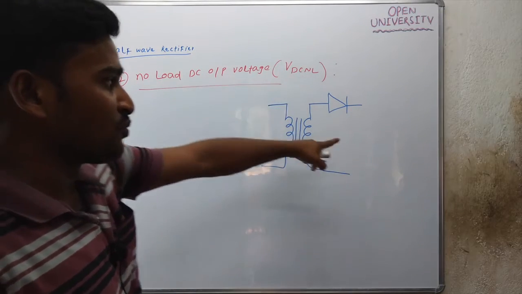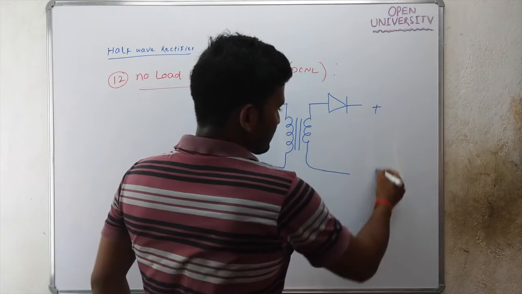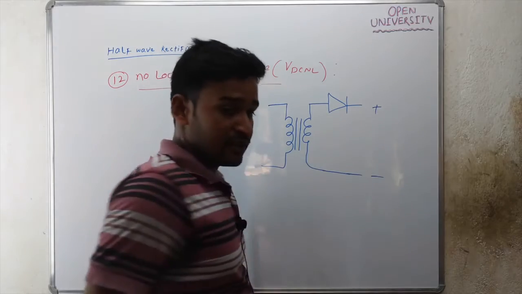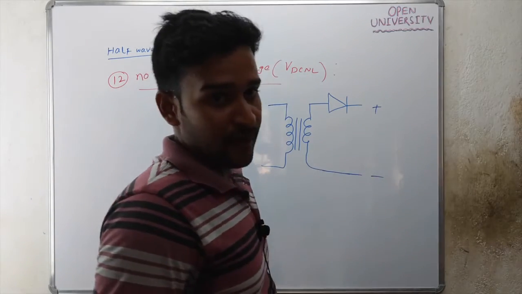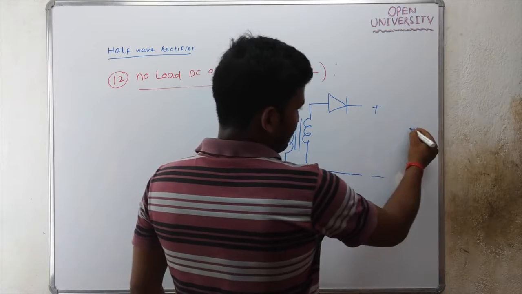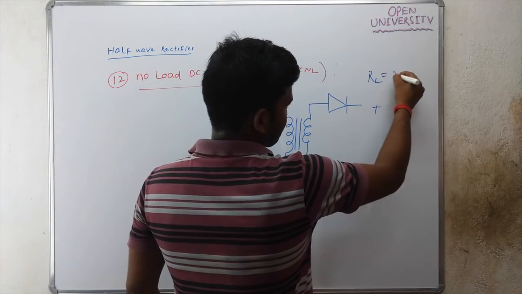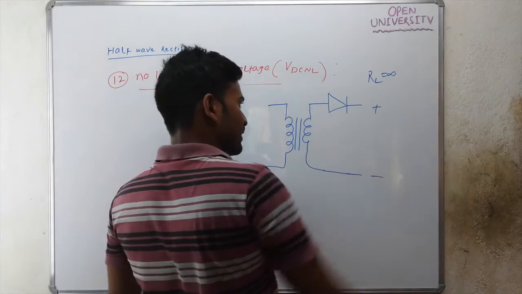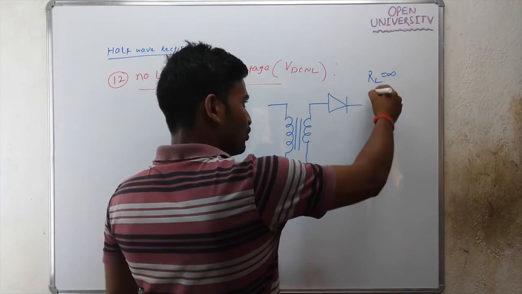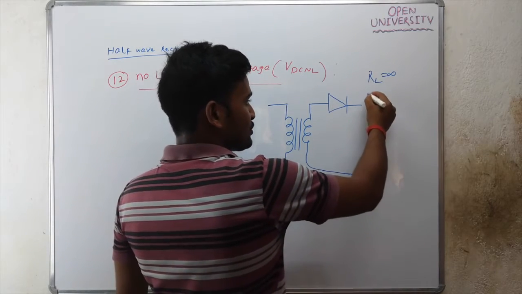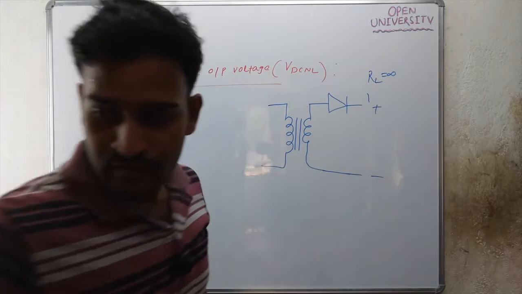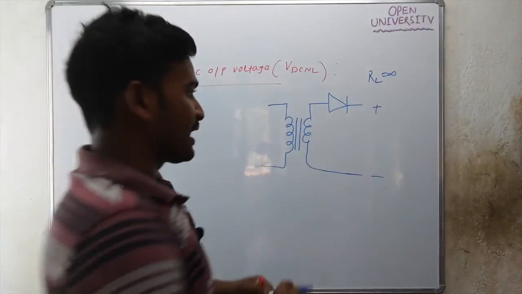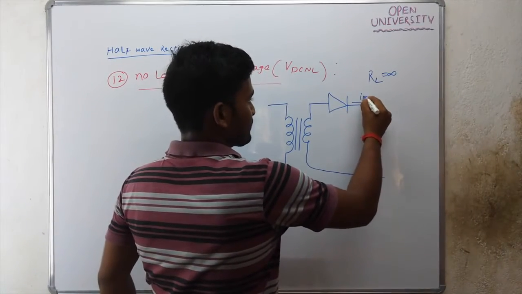It is the DC output voltage when load resistance is not connected, or when RL is not present, or I can say when RL is infinite. If no load resistance is present or RL becomes infinite, then the load current will be 0. The current that flows through the load will be 0, so the instantaneous current I will be 0.